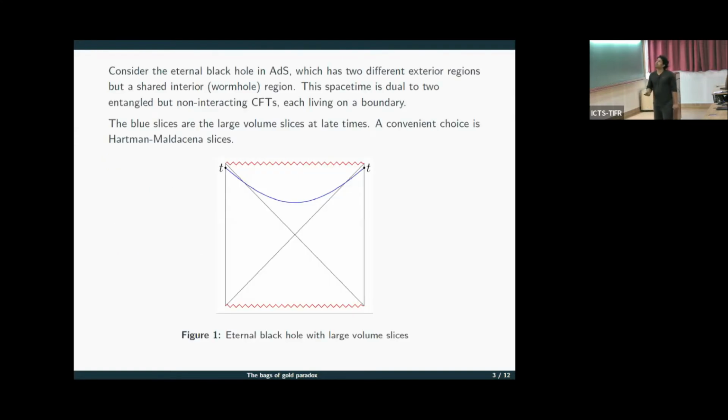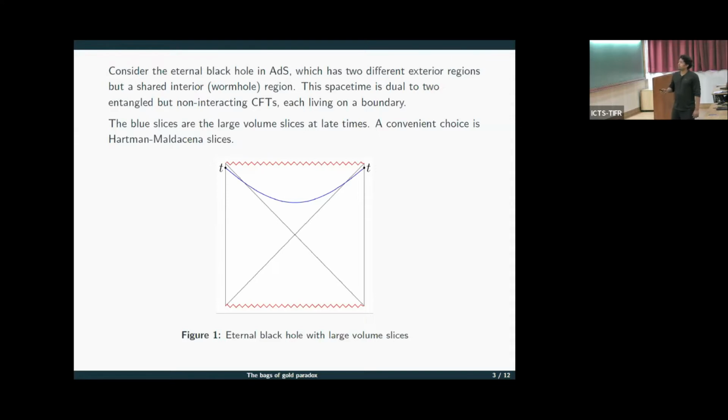So consider the eternal black hole in AdS, which has two different exterior regions, but a shared interior wormhole region. This spacetime is dual to entangled but non-interacting conformal field theories, each of which lives on a particular boundary. This is the Penrose diagram of the spacetime. The vertical lines indicate that the boundaries are asymptotically AdS.